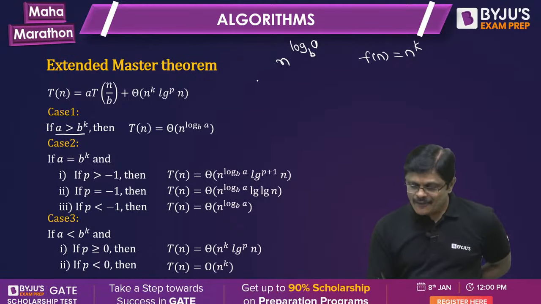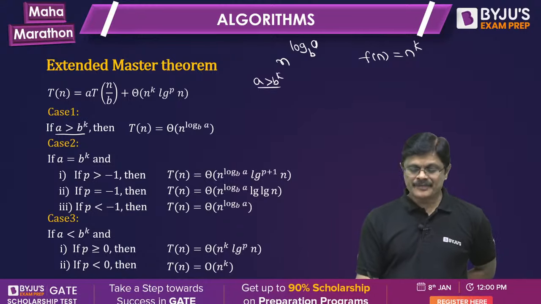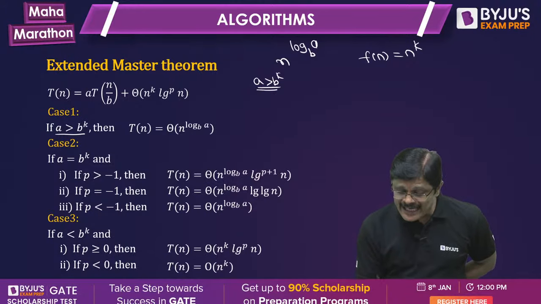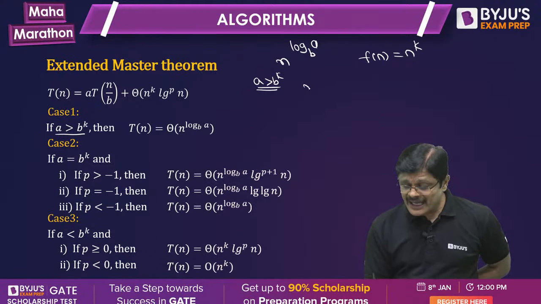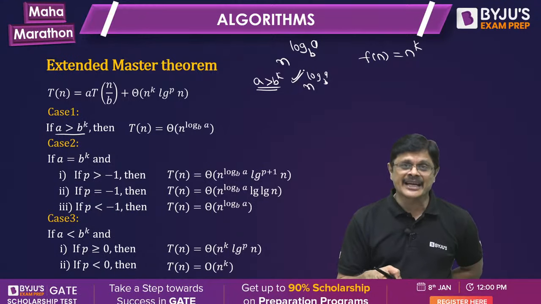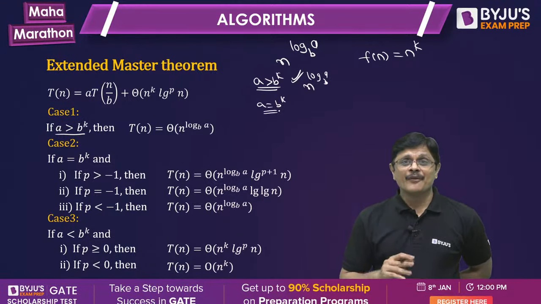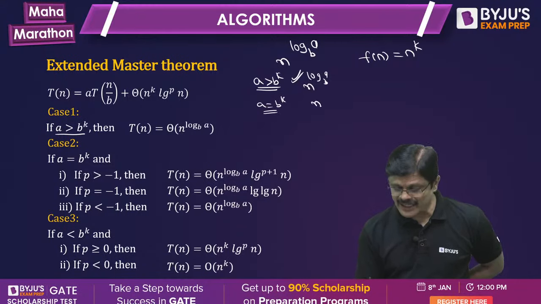What happens when a is greater than b power k? Here you are going to get n power k plus something. So obviously when a is greater than b power k, n power log a to the base b is the dominating term. This will be higher. And when a is the same as b power k, both are of the same order of growth. Am I clear? Then n power log a to the base b is the same as n power k. And when a is less than b power k, n power k dominates. These are the three cases of our master theorem only.